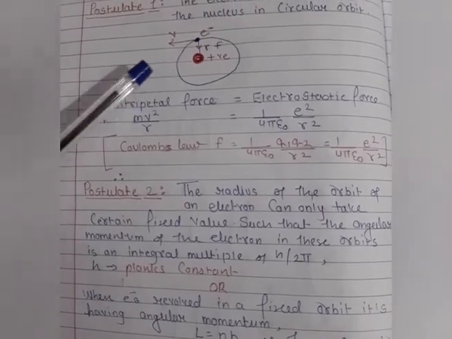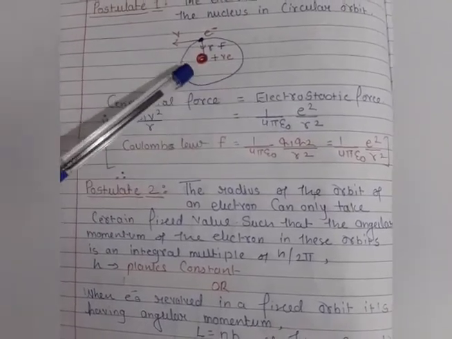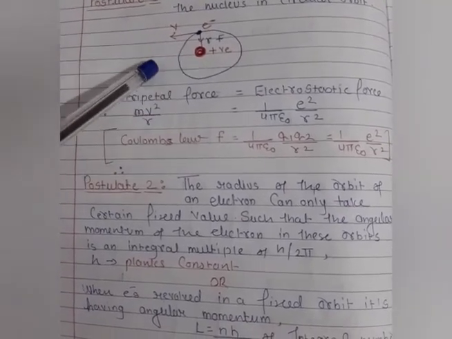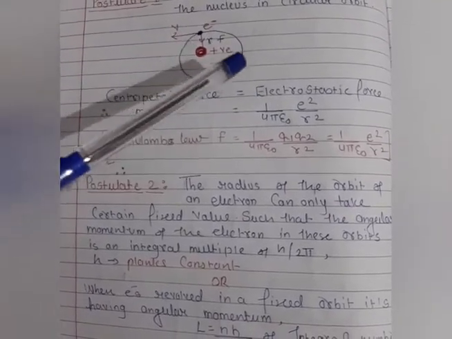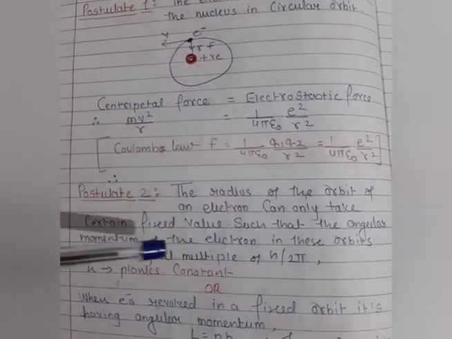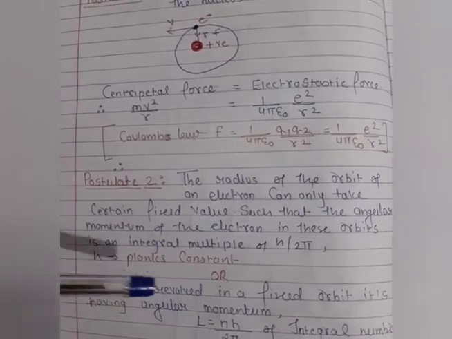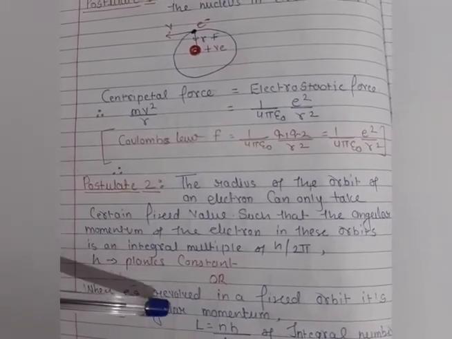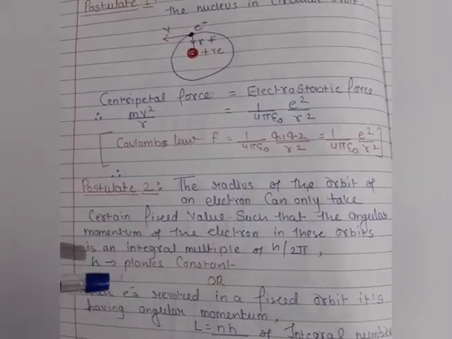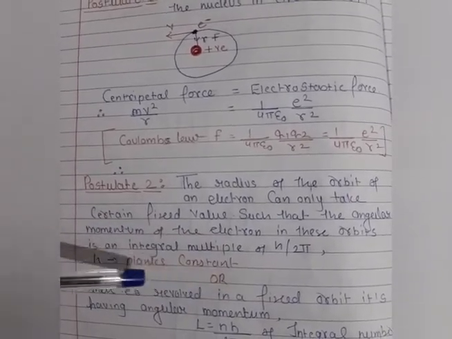Bohr assumed that when the electron revolves, it has its own fixed orbit. And with the help of that fixed orbit, the electrons are revolving, and when the electrons are revolving, they have angular momentum. And this angular momentum is equal to an integral multiple of h upon 2 pi, where h, as you know very well, is the Planck constant.